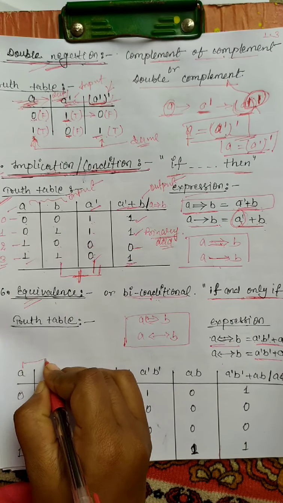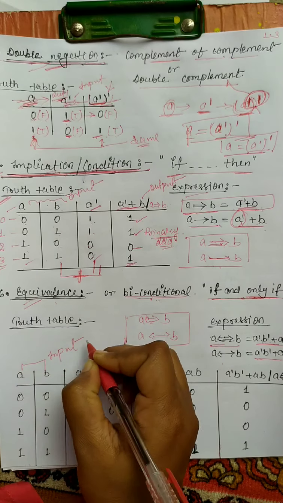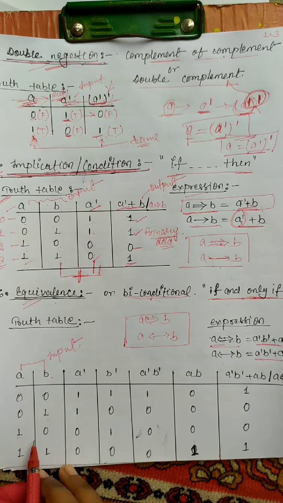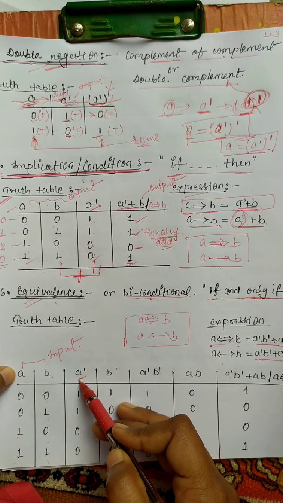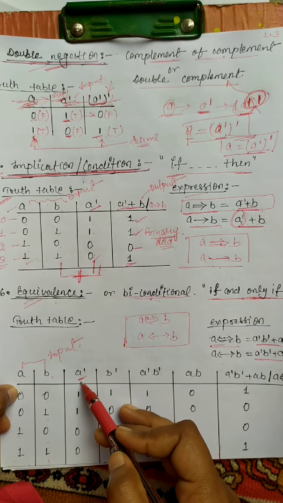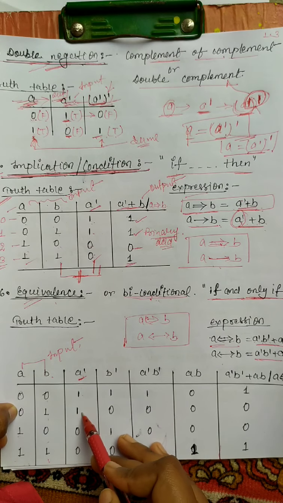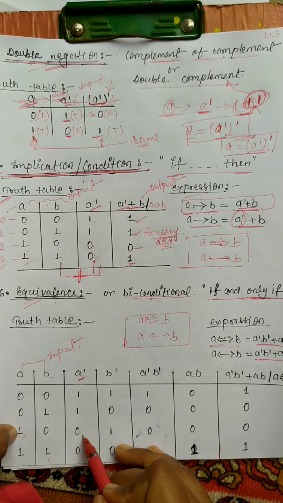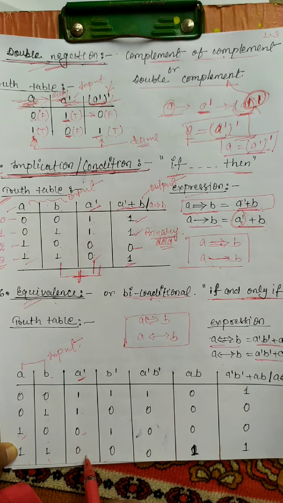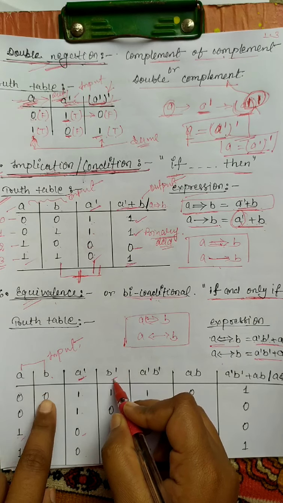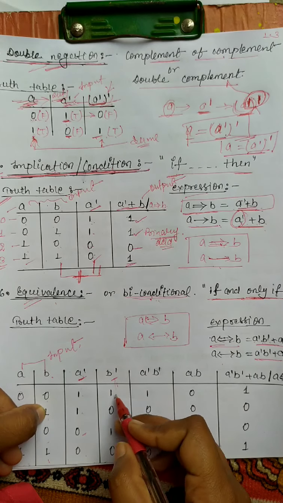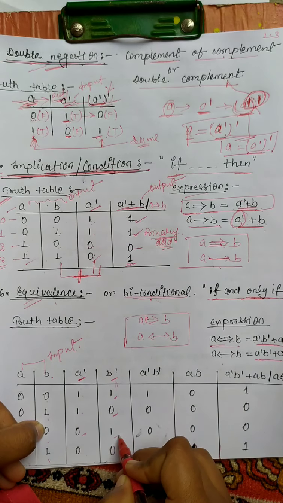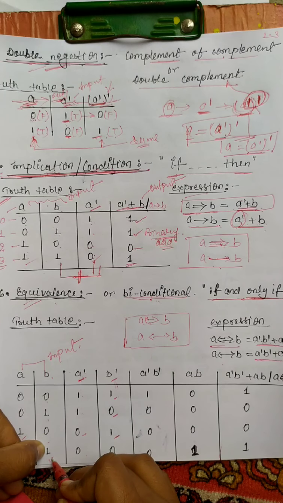Firstly we take the two inputs, A and B, and put the values of A and B as 0 0, 0 1, 1 0 and 1 1. Next, the negation A dash: where the value of A is 0, the negation is 1, because it gives the complement value. Where A is 1, the negation is 0, and again 0. Next B dash: where B is 0, negation is 1; B is 1, negation is 0; B is 0, negation is 1; B is 1, negation is 0.